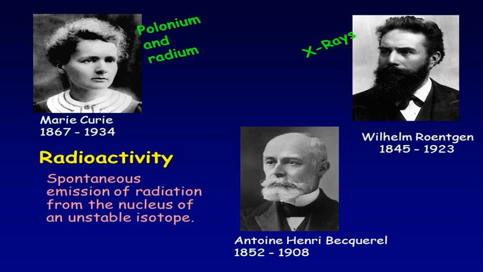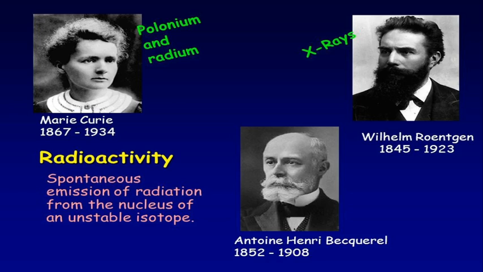Later on, Marie Curie and Pierre Curie in 1898 discovered both polonium and radium. They found that polonium and radium are also strong sources of emission of Becquerel rays, and they started to study the properties of the radiations emitted by such nuclei.